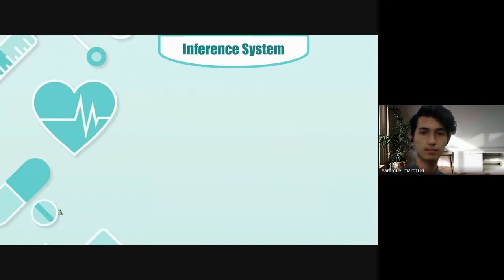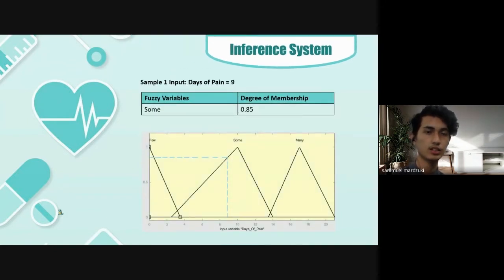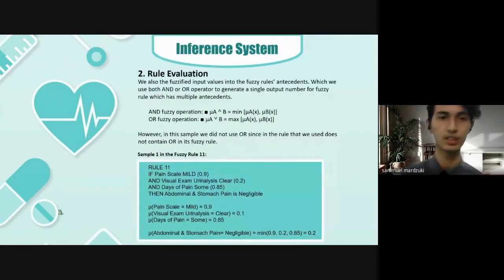Next, this is for the days of pain, 9 days. 9 days is considered some days. From the dotted line, as you can see, 9 days hits the some fuzzy variable, and the corresponding y value, or the degree of membership, is 0.85. So that is pretty much the fuzzification method.